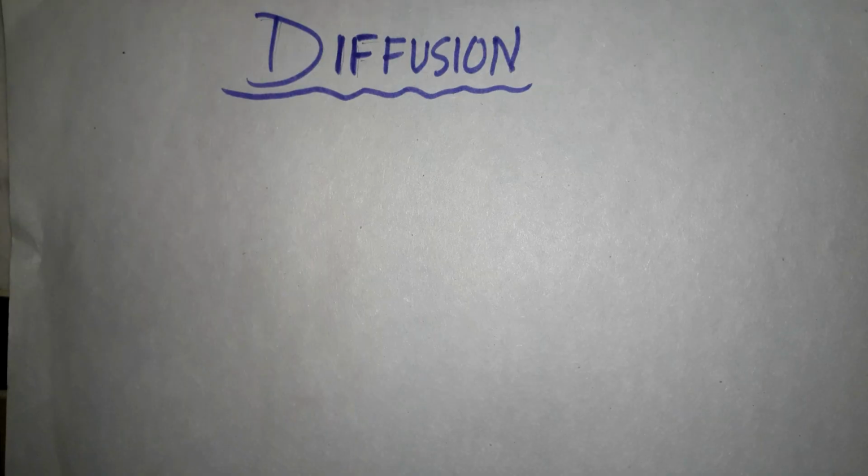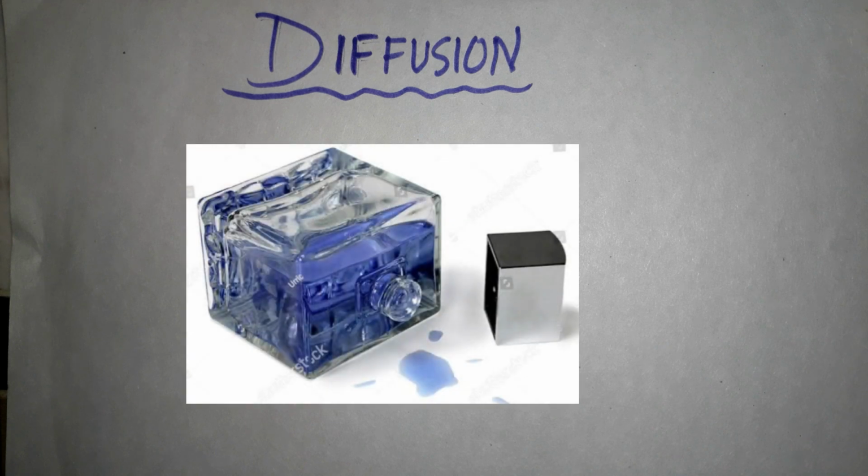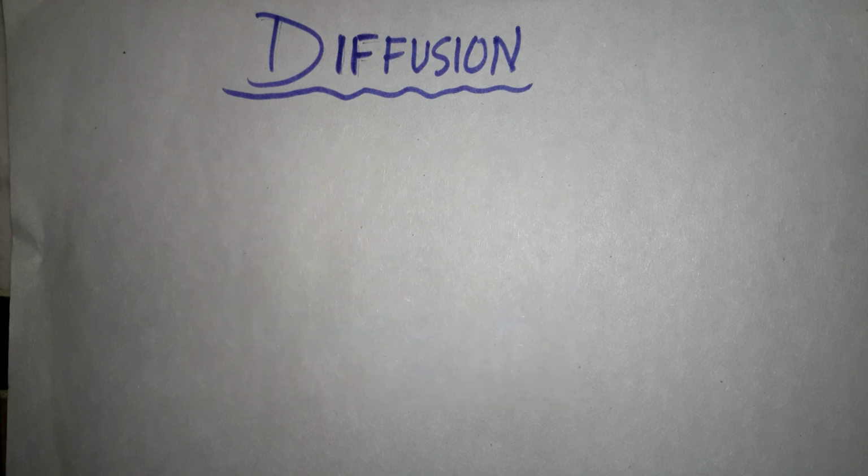First of all, what is diffusion? Imagine that you are sitting in the living room reading a book. Your sister accidentally spills a bottle of perfume in the living room. Gradually, you become aware of a pleasant scent spreading through the living room. How has the scent of perfume spread through the living room and into your nose?